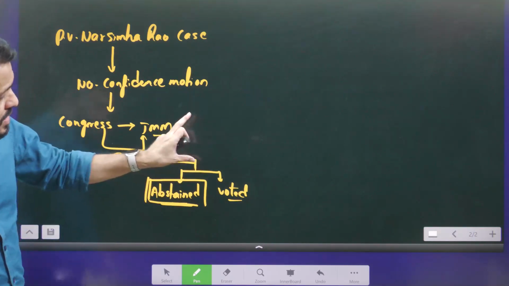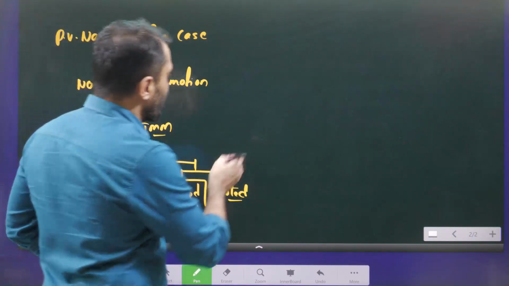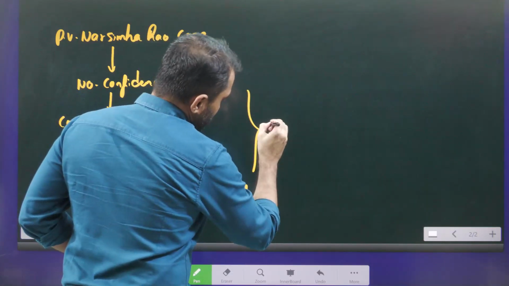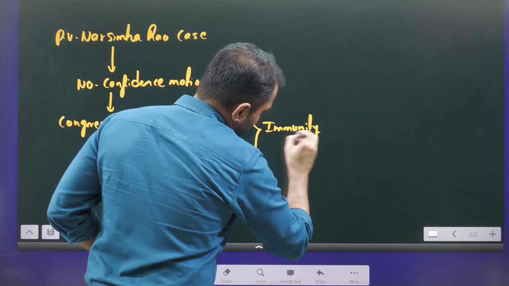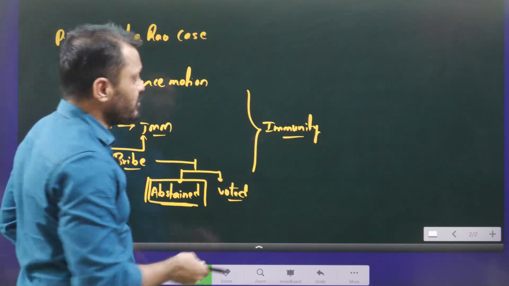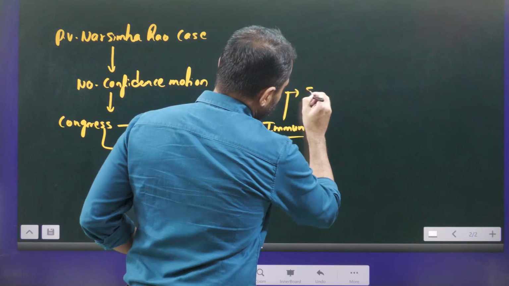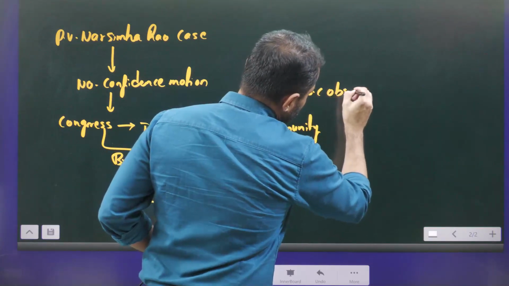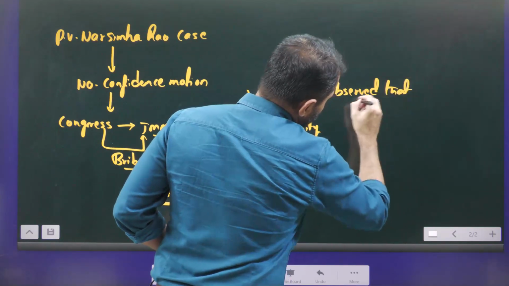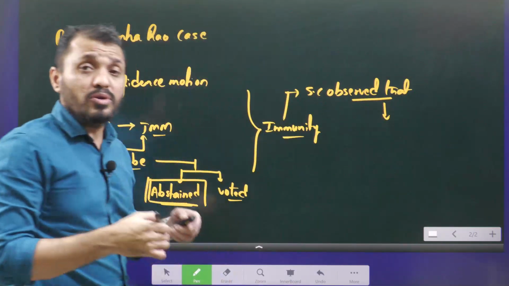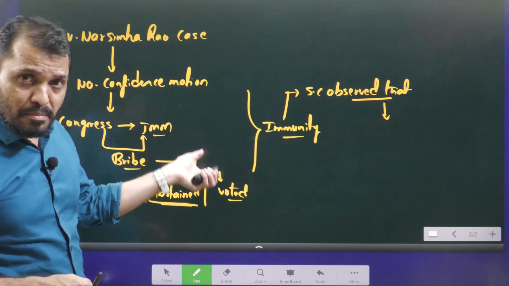So this immunity was questioned by the Supreme Court recently. The Supreme Court examined this immunity and observed that the main purpose of this immunity is to promote democracy, but not to promote bribery.